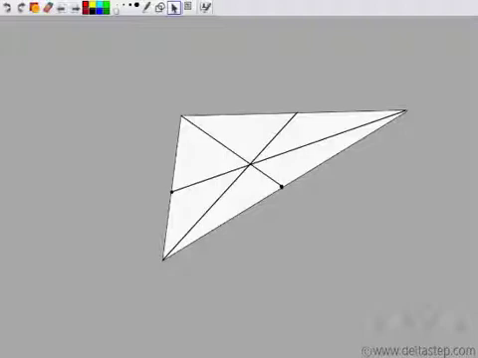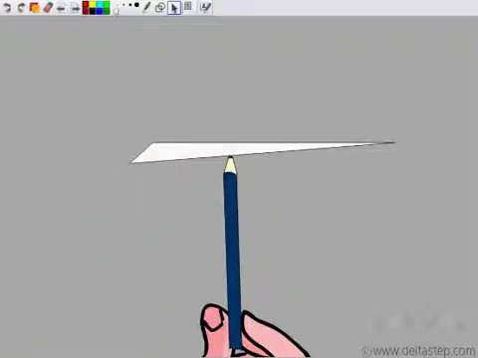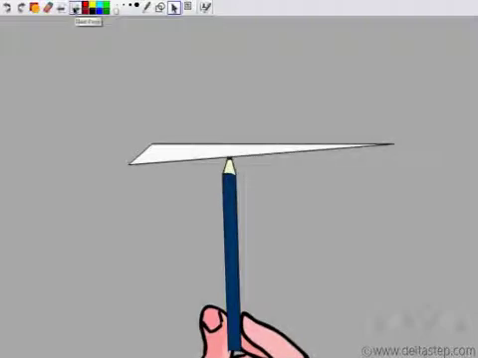Now these 3 medians intersect here. Try balancing this triangle with your pencil at the point where the medians intersect. That is, at the centroid, try balancing it and see whether the triangle balances or not.